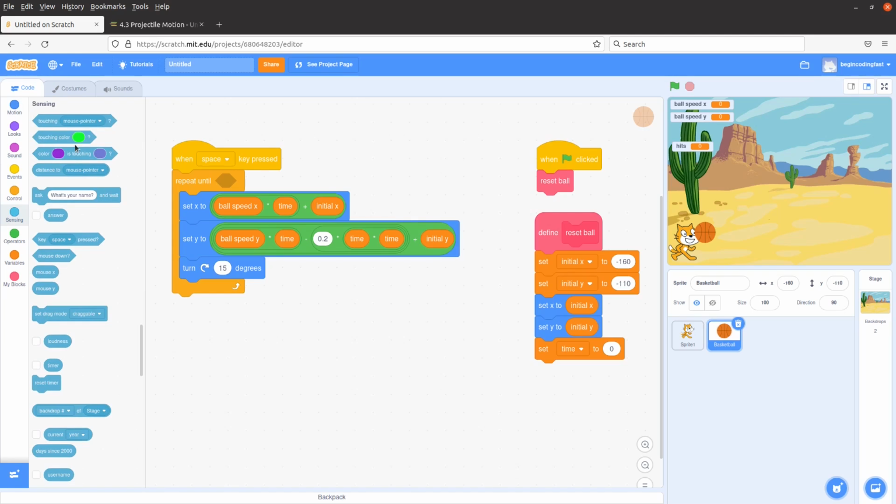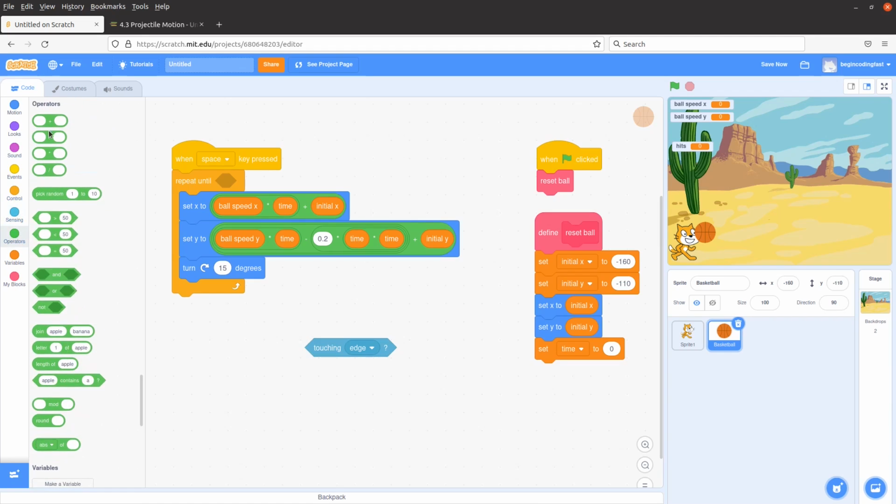So I have to do some sensing. The ball cannot touch the edge. Or the ball has hit the parrot.